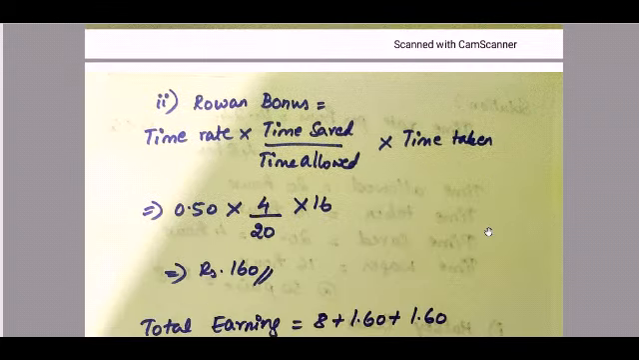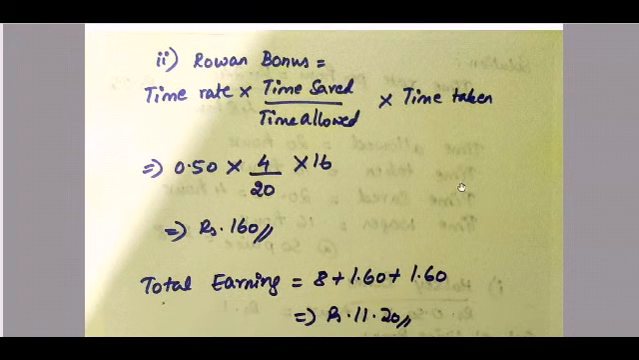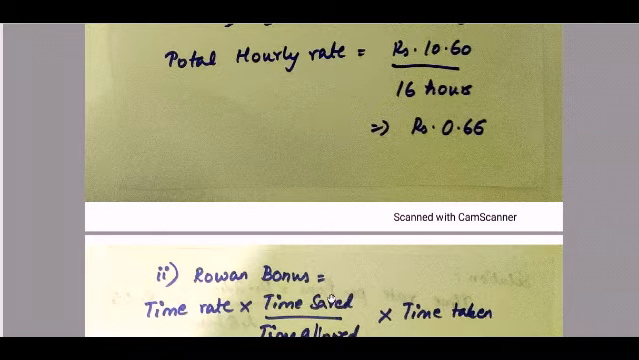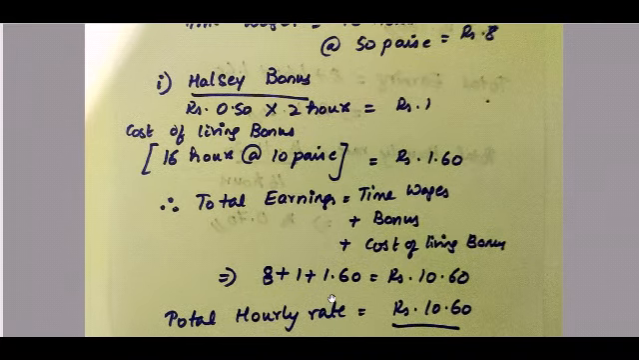Now under your Rowan bonus, it is the bonus calculation alone. Now we are looking only at the bonus calculation formula alone, because we have calculated the wages. So time rate into time saved divided by time allowed into time taken. So time rate is 0.50, time saved is 4 hours, divided by time allowed, which is 20 hours, into time taken, which is 16 hours. So Rowan bonus is 1.60.